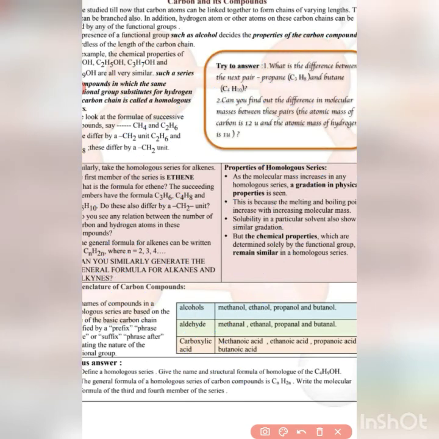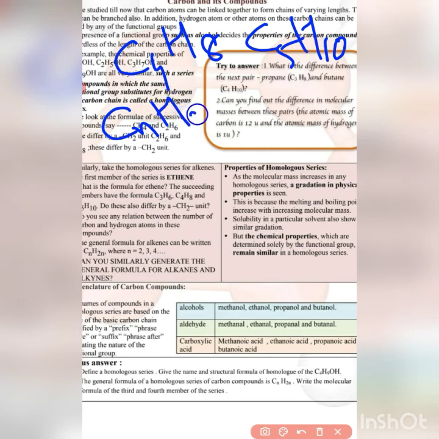If we know the number of carbon atoms, we can calculate using this formula.